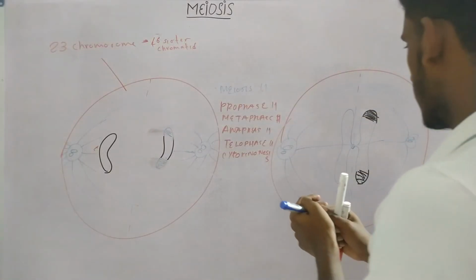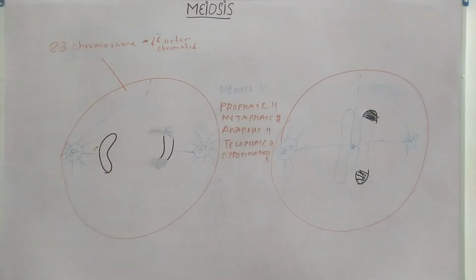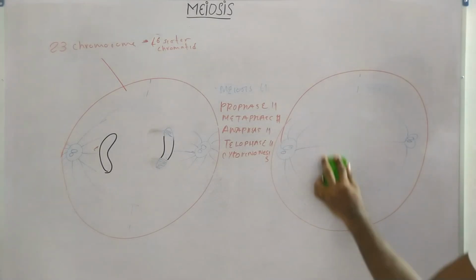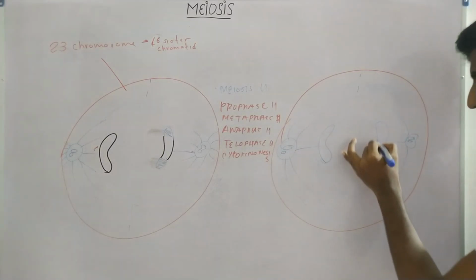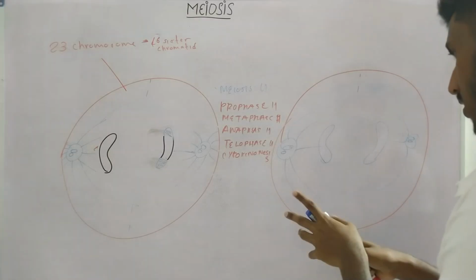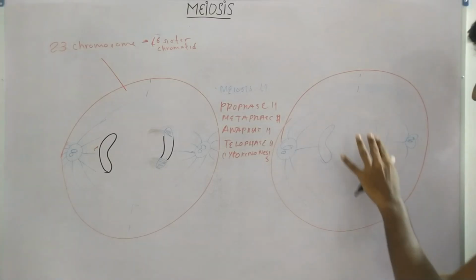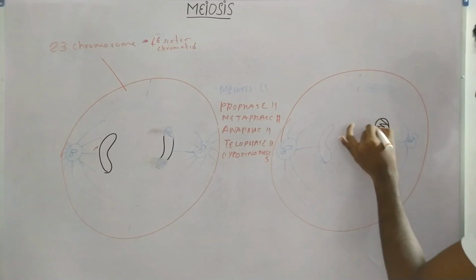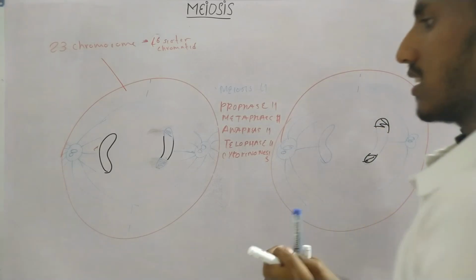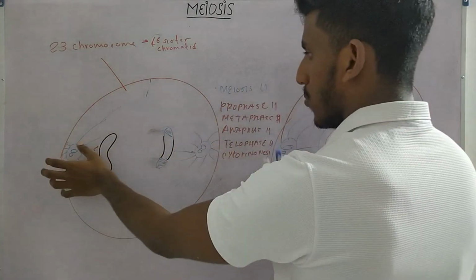Now the same thing occurs here, right? They start moving away from each other towards their pole, right?